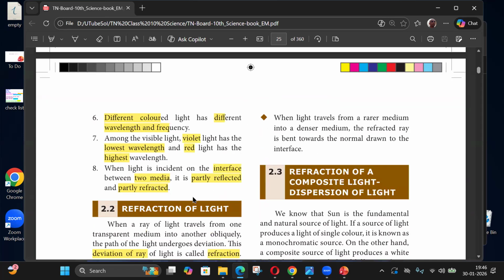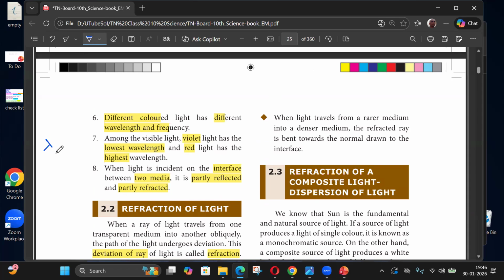Violet has the lowest wavelength and red has the highest wavelength. You remember one thing, for red, the opposite is for the other one. So lambda red is maximum, lambda violet is minimum, and the sequence is VIBGYOR: violet, indigo, blue, green, yellow, orange, red.